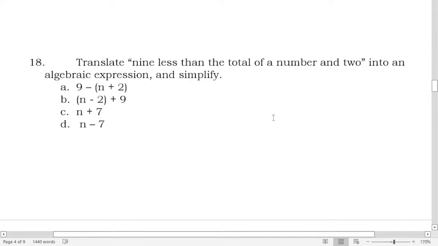Okay, so number 18. Translate 9 less than the total of a number and 2. What's your answer there? For number 18, do you have your answer there?